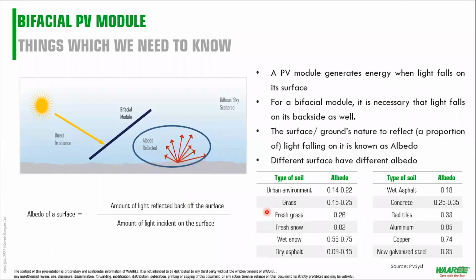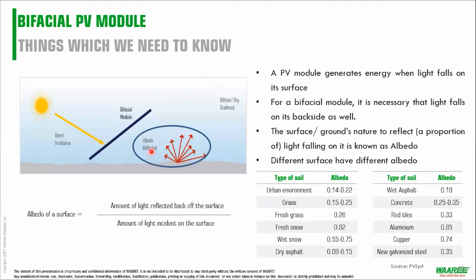Next, we would have 2 or 3 design parameters very quickly, because we get these questions a lot of times when we interact with customers, asking what is albedo. Albedo is basically the reflectivity of your ground: the amount of light reflected back divided by the amount of light falling upon it.